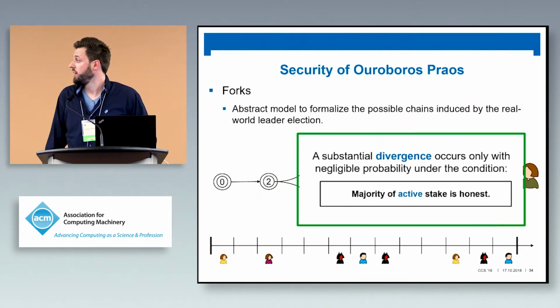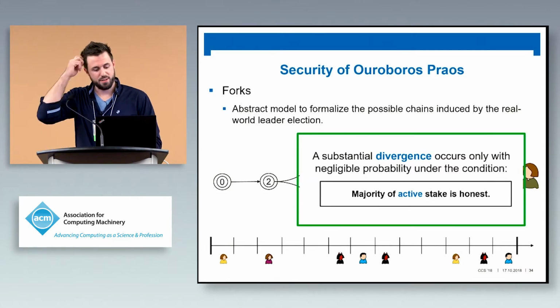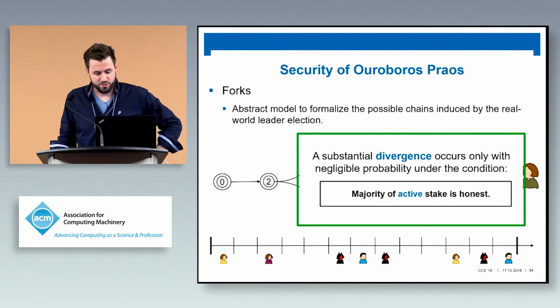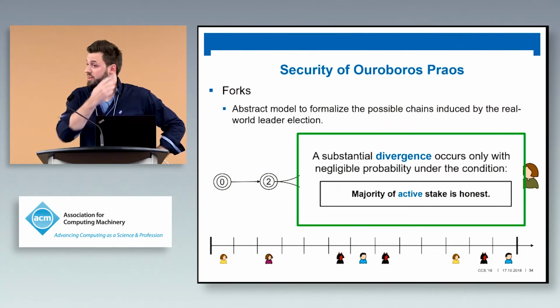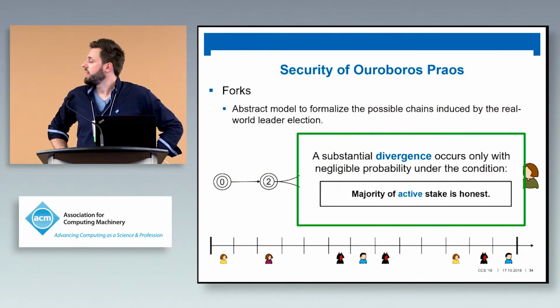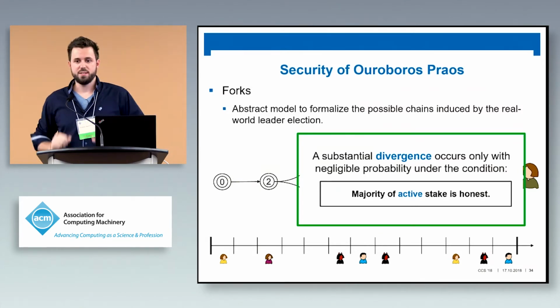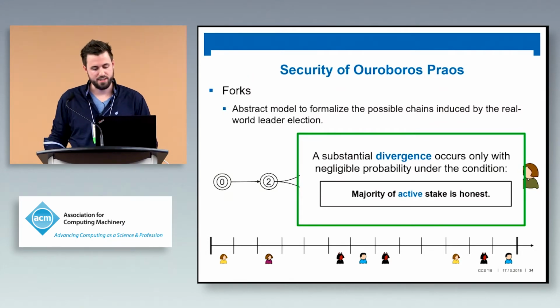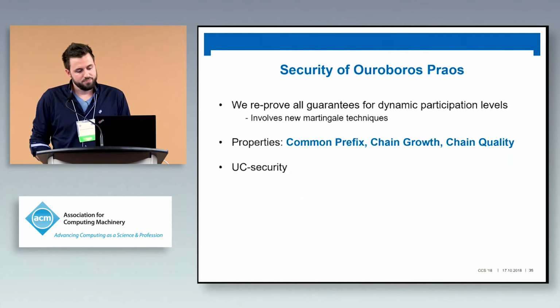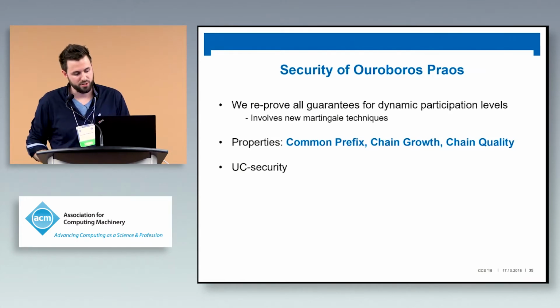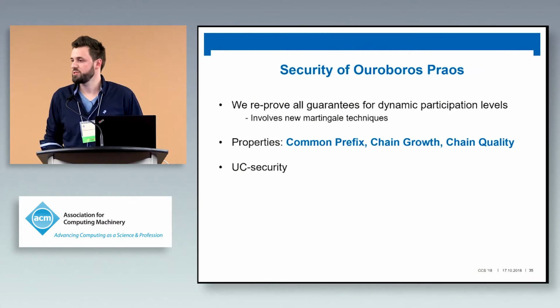This is undesirable. And luckily, we can prove that the substantial divergence, as it's called, occurs only with negligible probability under the condition that the active stake present in the system outperforms the adversarial active stake in the system at any time. We then go on and prove common prefix, of course, and chain quality and chain growth. And we also prove universal composable security.